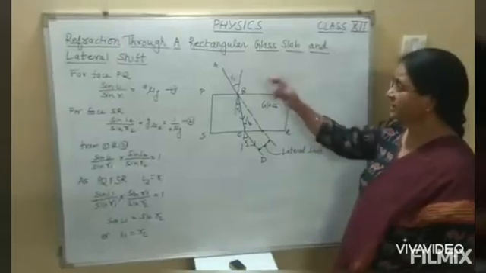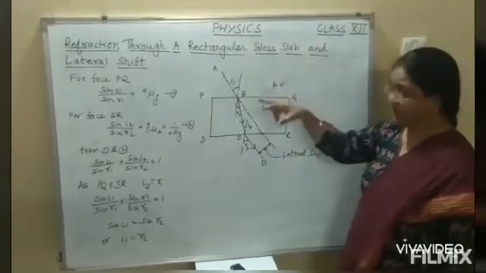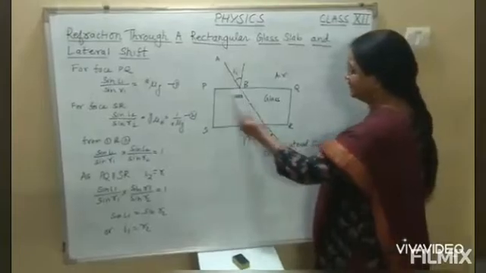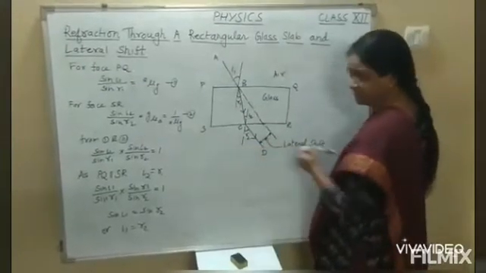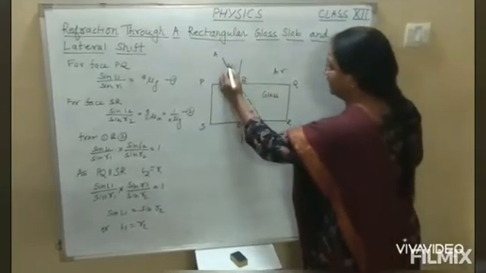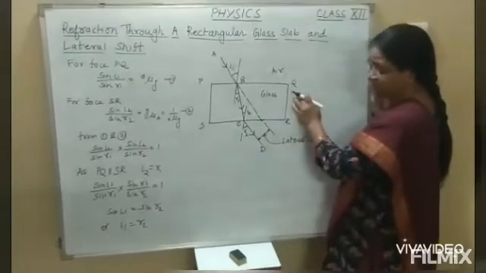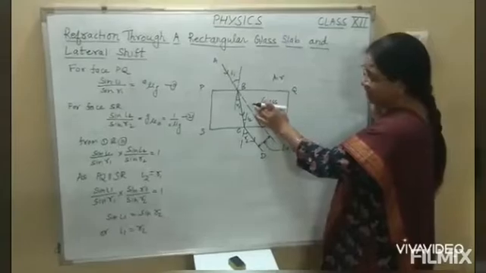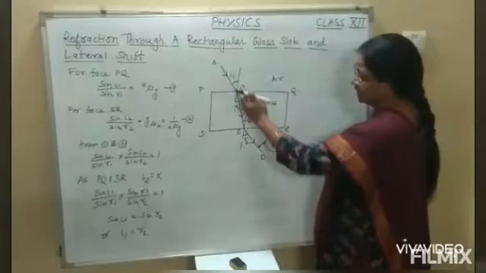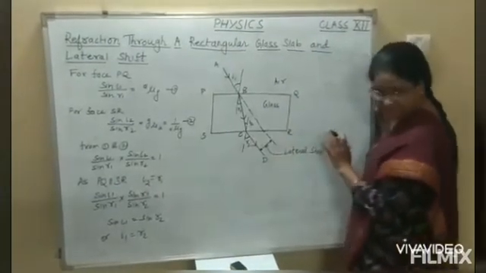Now see the next topic, that is refraction through a rectangular glass slab and the meaning of lateral shift. Here we have considered a rectangular glass slab PQRS, and an oblique ray AB. It is incident on the face PQ of the glass slab, and when the ray enters from air to glass, it bends towards the normal. Here the angle of incidence is I1 and the angle of refraction is R1.